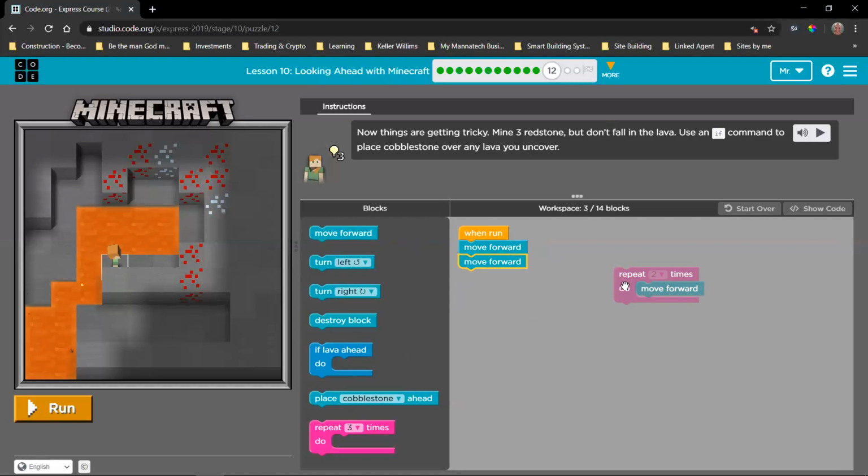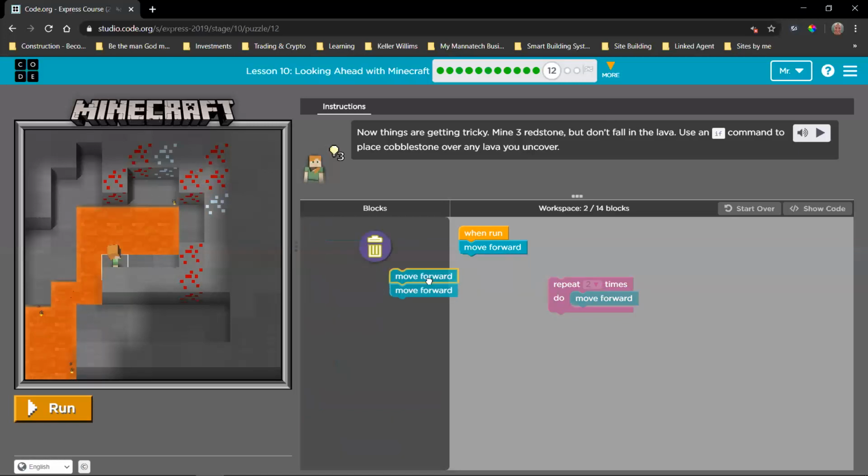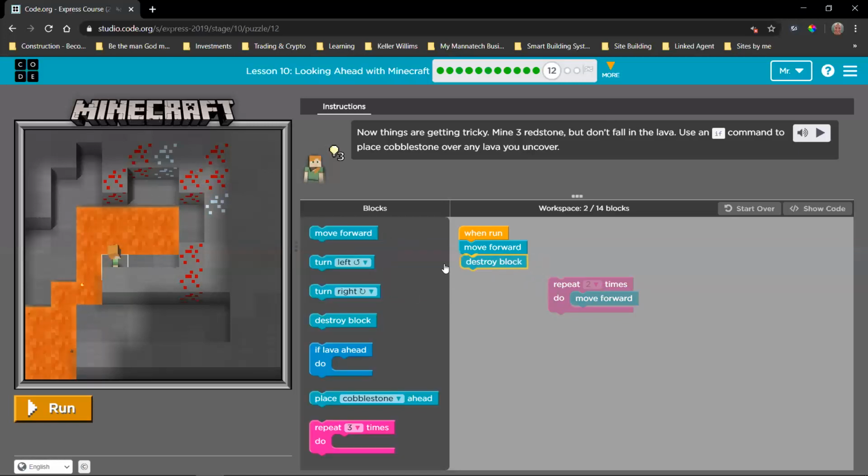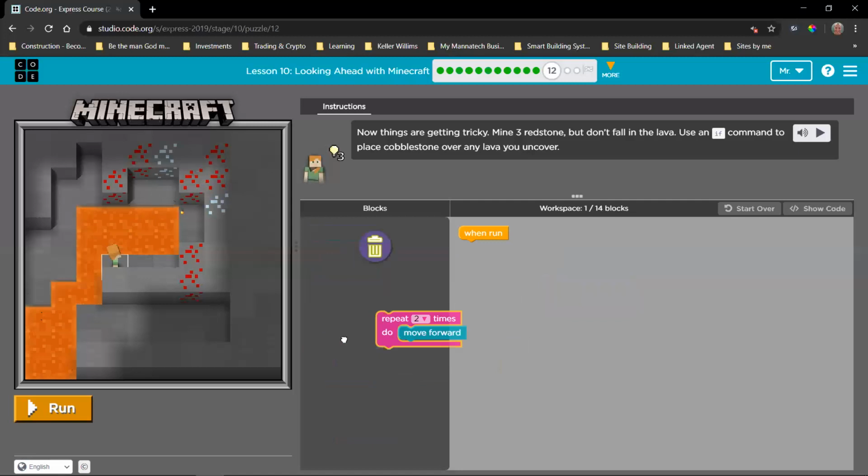So the repeat only becomes necessary if we have 3 move forwards or if we are doing 2 actions twice. Okay, so you can see those 2 actions are the same, but we're using 4 blocks to do that. If we put that inside a repeat, then we're only going to be using 3 blocks to do that. Right. So that's just some trivia there for you.